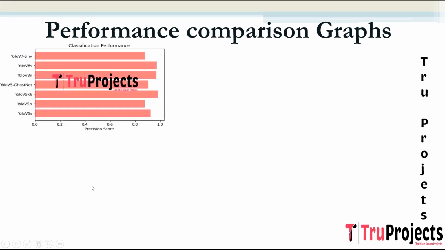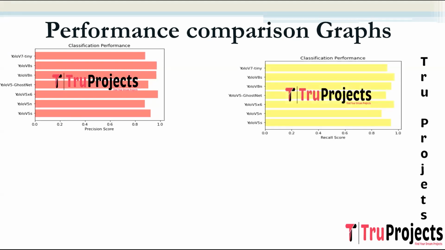This is the precision score comparison graph. Here on the x-axis, we have the precision score for each algorithm, and on the y-axis, we have the algorithm names. Similarly, we will have the other two graphs also. Coming to precision, it is a metric that measures the accuracy of positive predictions made by a model. It is calculated as the ratio of true positive predictions to the sum of true positives and false positives. Precision is concerned with the correctness of the positive predictions.